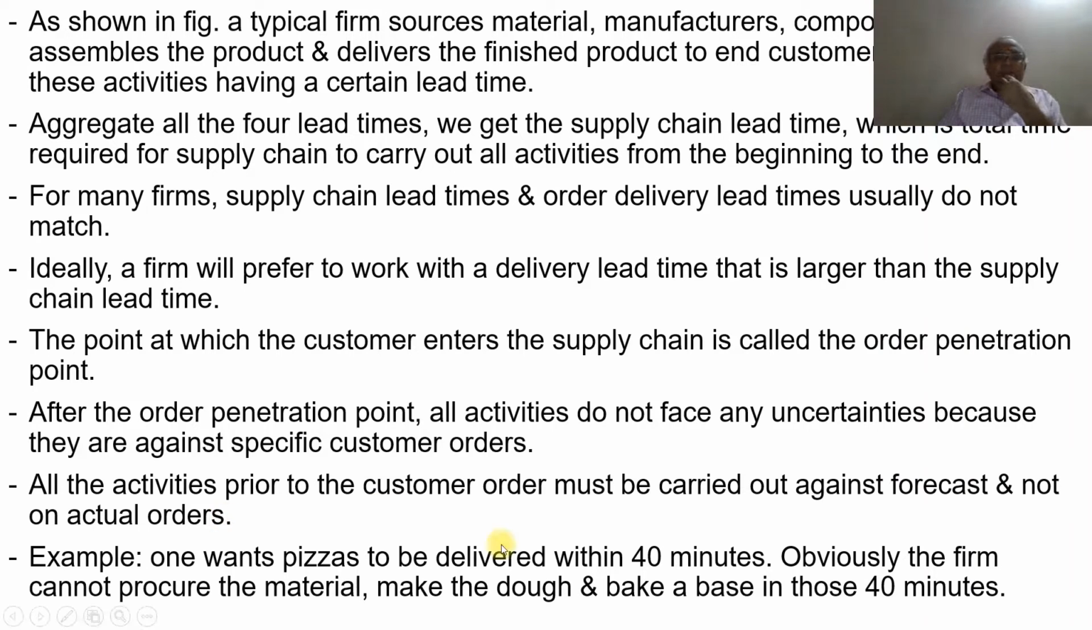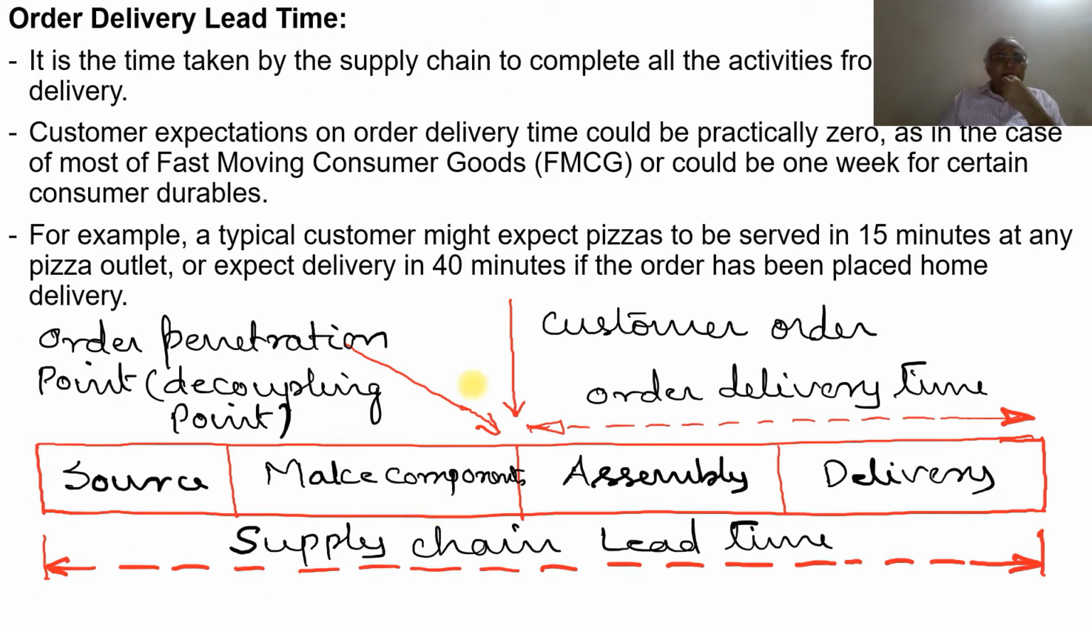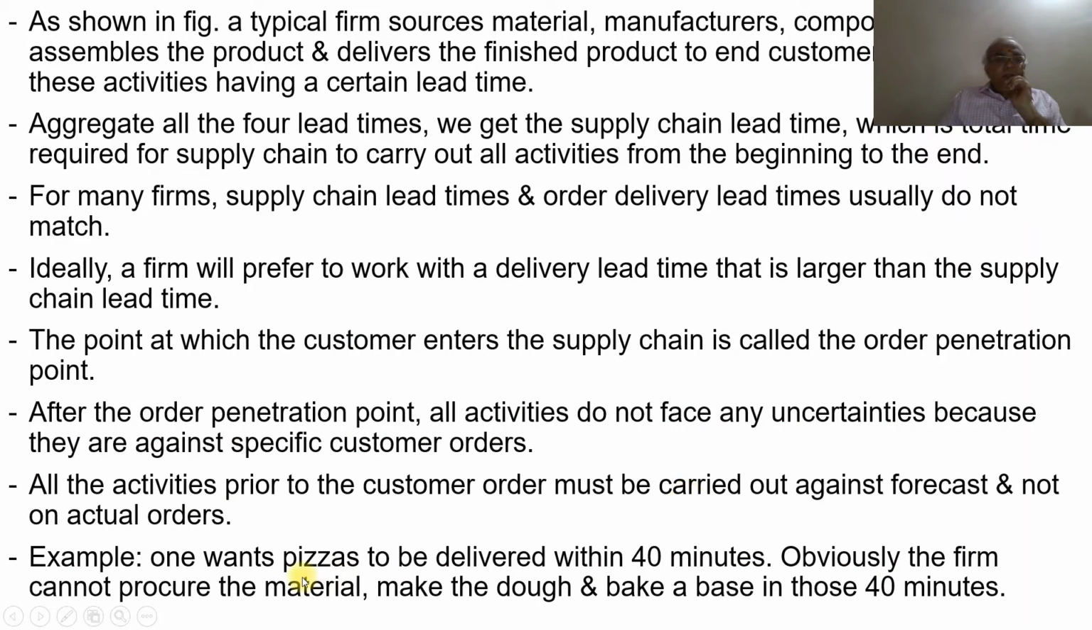Example: one wants pizzas to be delivered within 40 minutes. Obviously, the firm cannot procure the material, make the dough and bake a base in those 40 minutes. So if they want to place the pizza order, what happens? If they place the order, then they have to go for the source, then make the pizza, then assemble it, and then give the delivery. So that is what he says. The firm cannot procure the material, make the dough and bake the base in those 40 minutes.